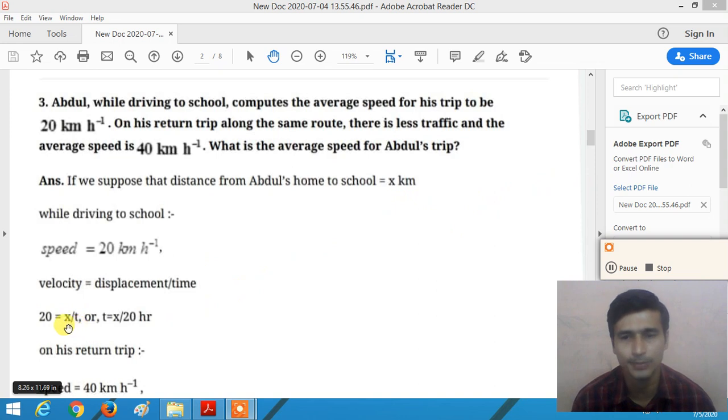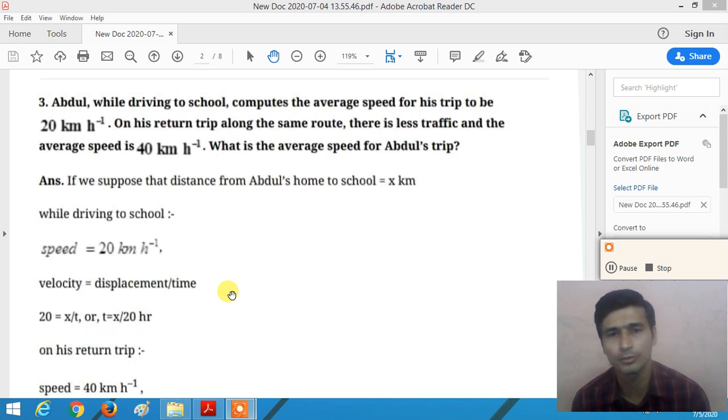So from this formula, time t taken to reach the school, t is equal to x divided by 20 hour, right? So first we calculate the time for Abdul driving from home to the school.